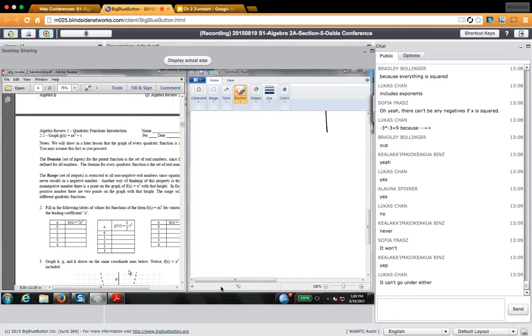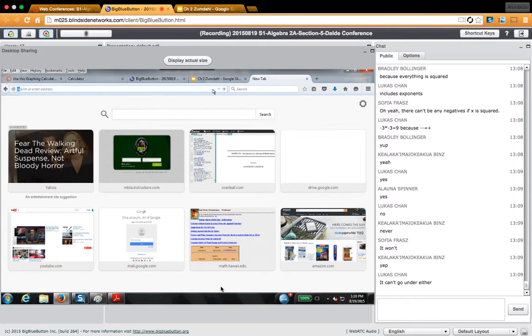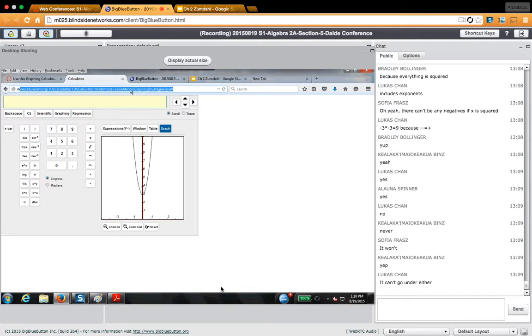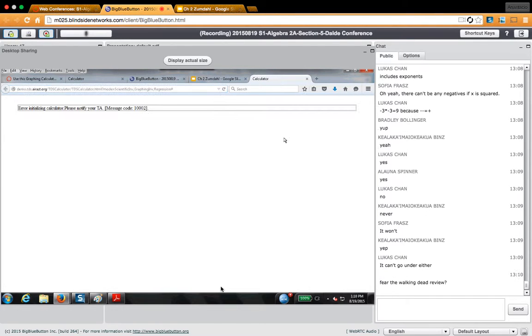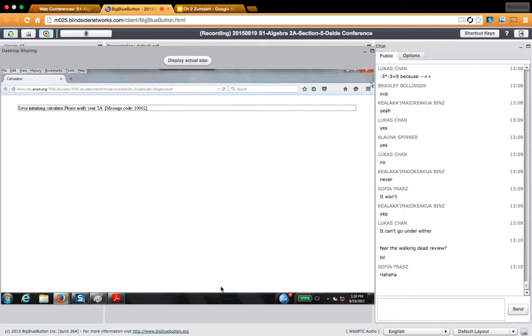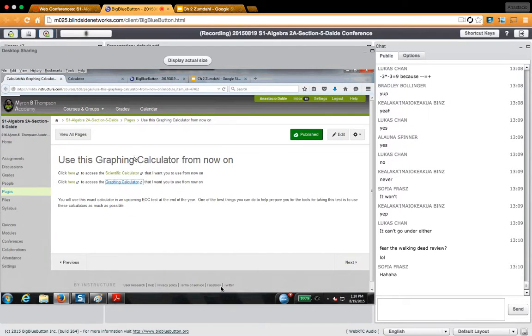What I'm going to do is I'm going to duplicate this. I'm just going to copy this. I'm going to get a new tab, paste that. So I have two. Why didn't it copy? Copy that. Paste that. There we go. I have two calculators. What? Error in initializing calculator. All right, here we go. I'm going to just open up the calculator again. There we go.